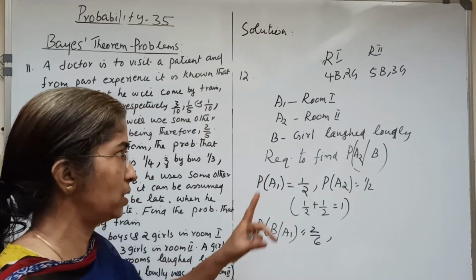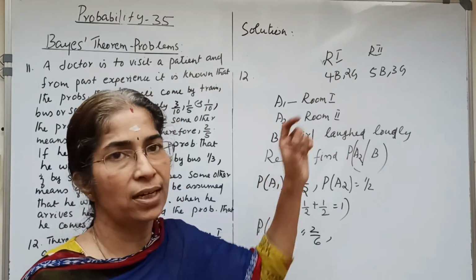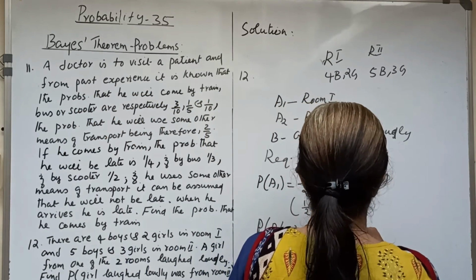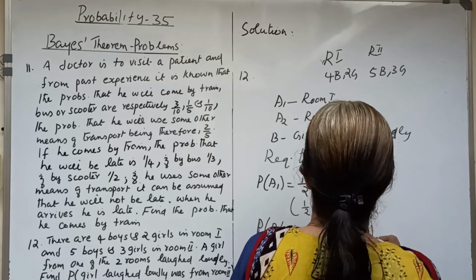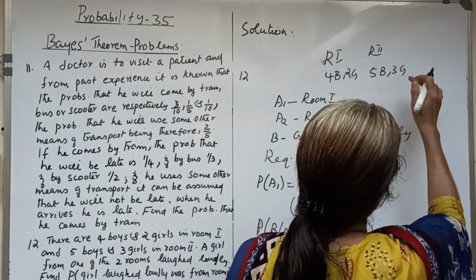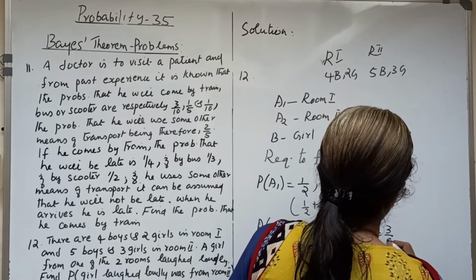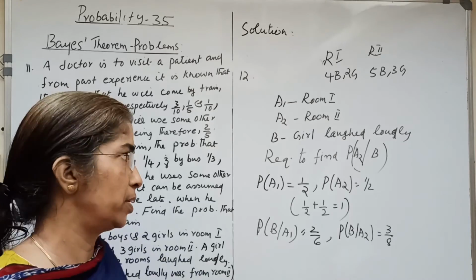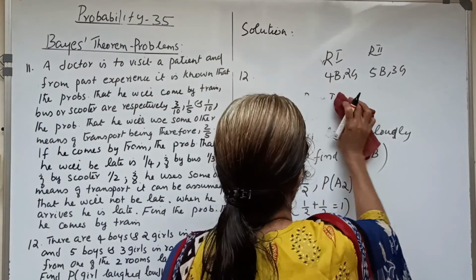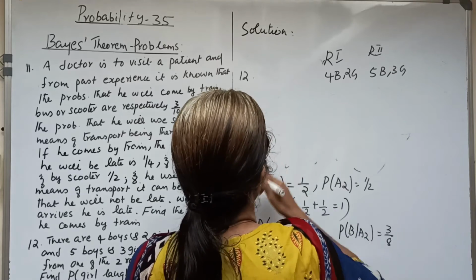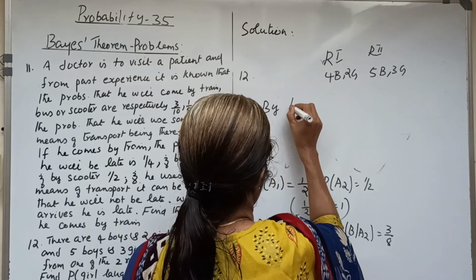And P of B given A2: room number 2 has 5 boys and 3 girls, so 3 by 8 is the probability of a girl.